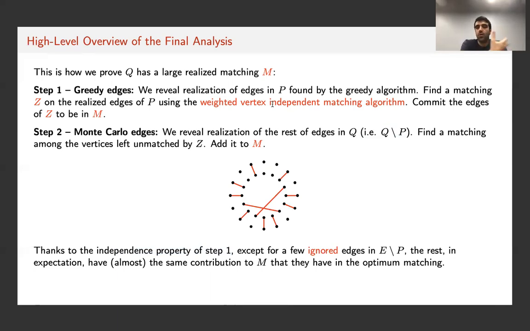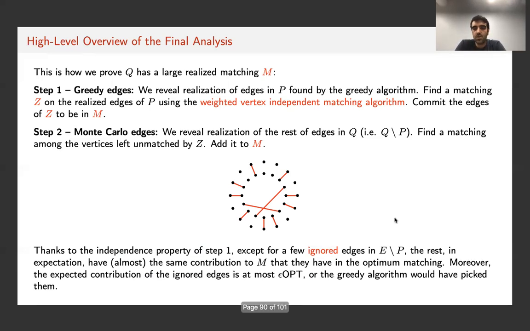On the other hand, these ignored edges would not constitute more than an epsilon fraction of the optimum solution, precisely because of the way the greedy algorithm picked the edges. These ignored edges would correspond to the subset A that the greedy algorithm would choose to ignore at the last step of the while loop. So combining these, we prove that